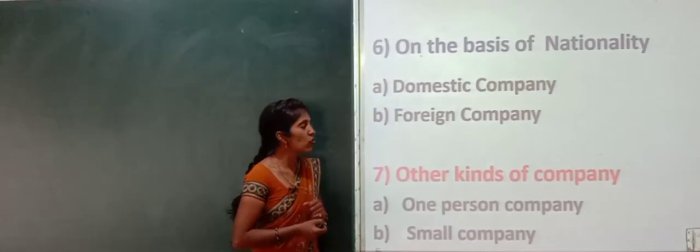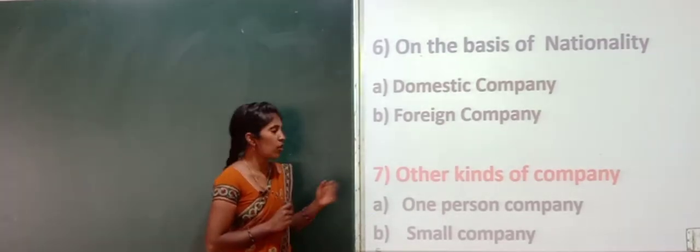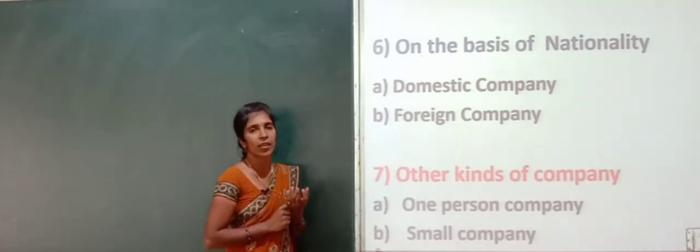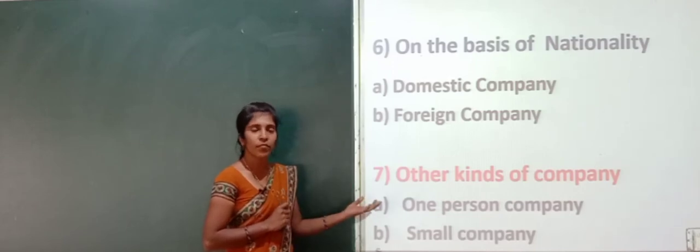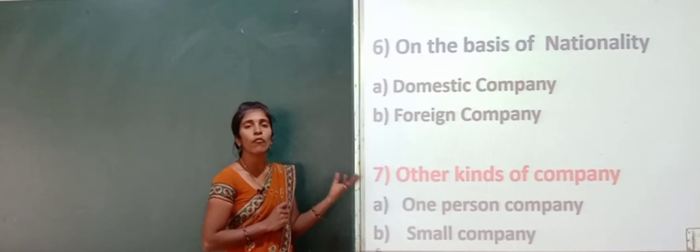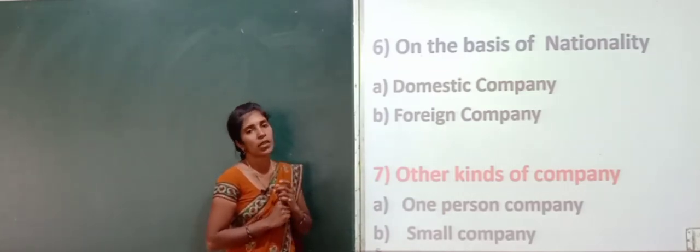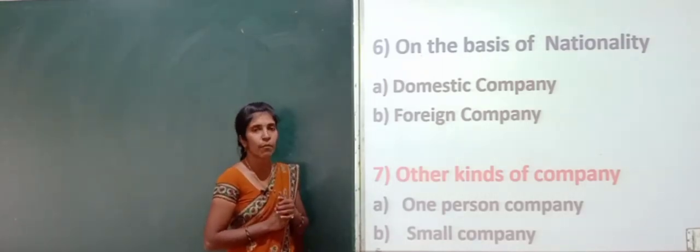Okay, and next one, classification of some of the other kinds of companies. One is the one person company, OPC. As the name itself says, in a one person company only one member should be there. He is the only member, and therefore that company is called a one person company.